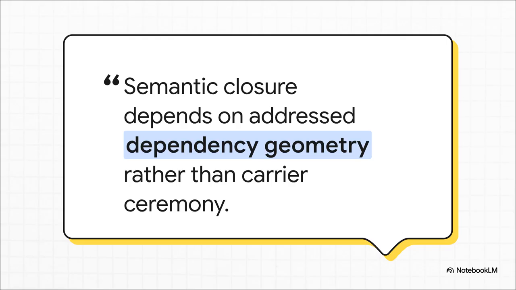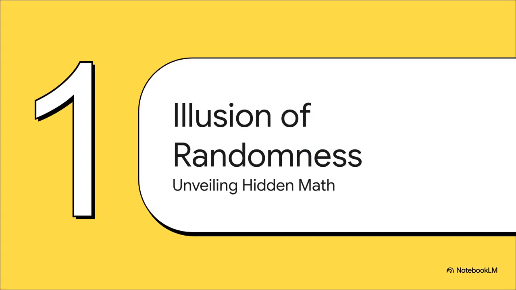It's not just random diffusion floating around in the digital ether, it's actually a highly ordered structural manifold that dictates exactly how the entire system breathes and operates. That brings us to Section 1, the illusion of randomness, unveiling the hidden math.